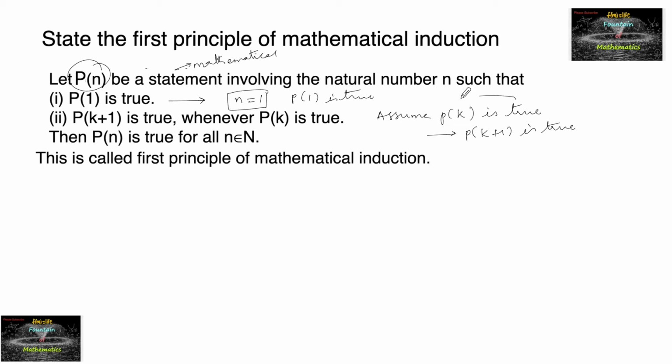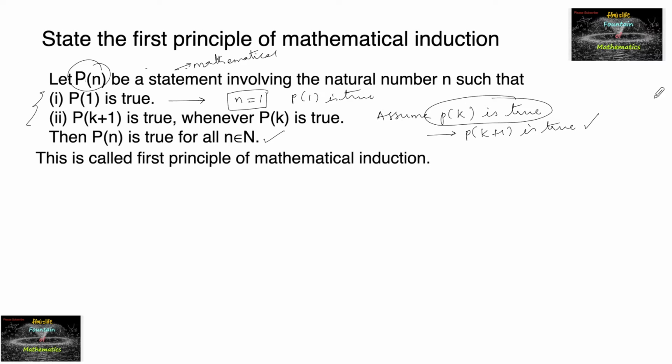If P of k plus 1 is true whenever P of k is true, then by these two steps, first P of 1 is true and second P of k plus 1 is true whenever P of k is true, we can consider that our statement P of n is true for every natural number. This is called the first principle of mathematical induction.